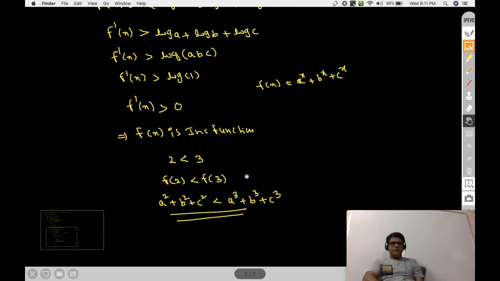So if the question is prove a³ + b³ + c³ is less than a⁴ + b⁴ + c⁴, then we consider 3 is less than 4. Then f of 3 is less than f of 4, then we will get that result. This is the first question. Next question.